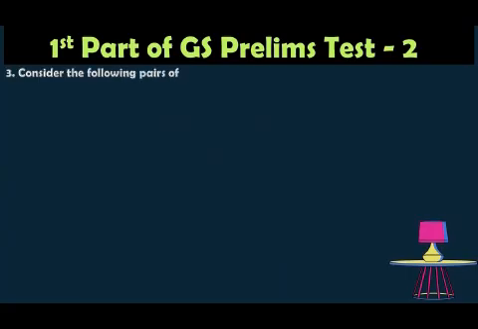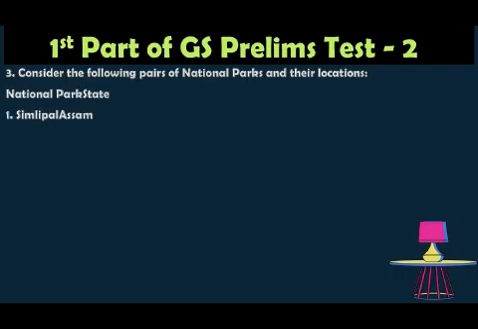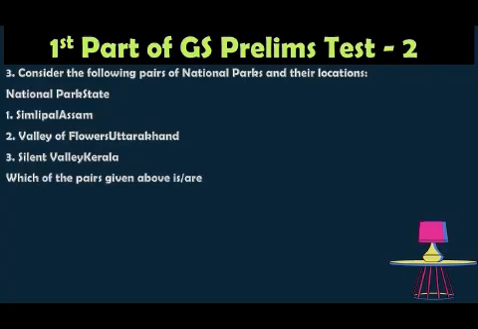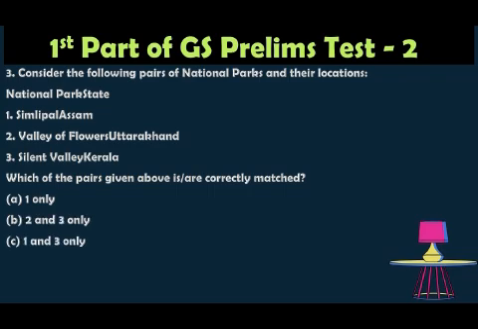Third question. Consider the following pairs of national parks and their location. There is a national park with a state we are providing: Simlipal, Assam; Valley of Flowers, Uttarakhand; third one, Silent Valley, Kerala. Which of the pairs given above is correct? Option A is 1 only, option B 2 and 3 only, option C 1 and 3 only, option D that is 1, 2 and 3.